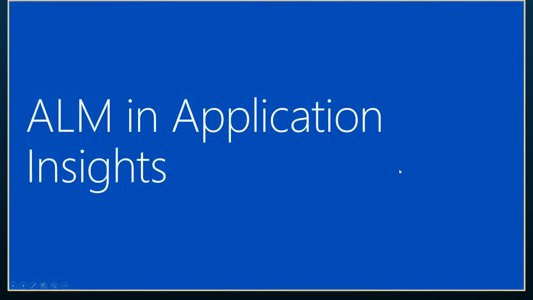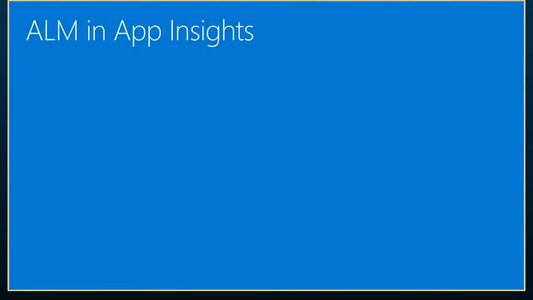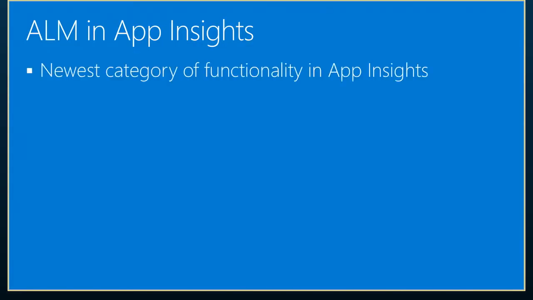So our next subject is Application Lifecycle Management in Application Insights. This is the newest area of functionality that we have in Application Insights. We realized how valuable and important this was because all of the telemetry that we're generating and providing for users to analyze really can determine the next task that you need to complete.